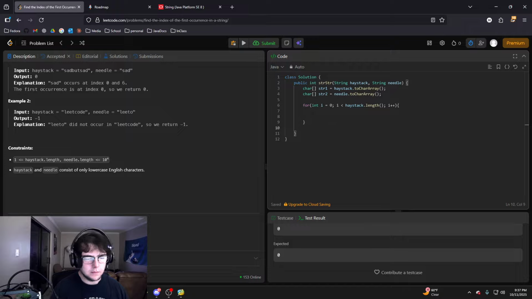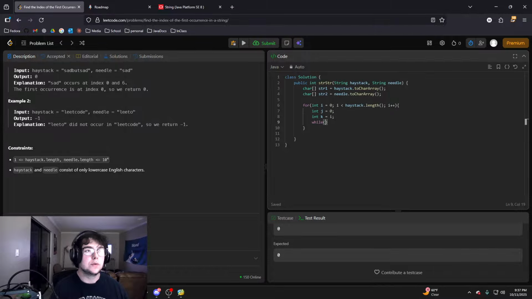And then in the for loop we need the index of the first, so we can do int j is equal to 0, and then int k is equal to i, the current index of the haystack value. And then we need to do a while loop.